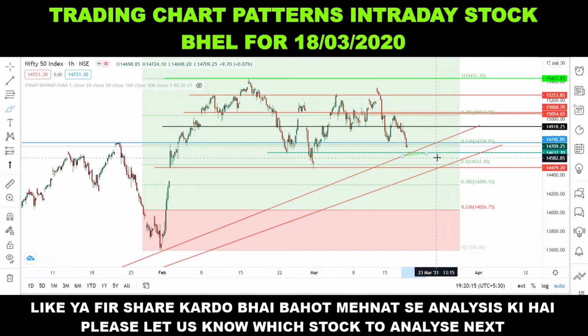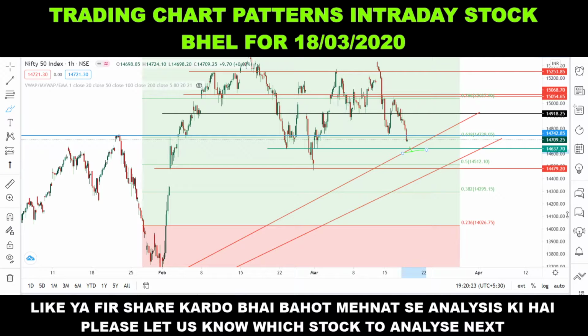But let any 15-minute or 30-minute candle close below the level 14,635.40, then only you should short the Nifty index, or you can even buy a put for the target of 14,512. So this is my short analysis for Nifty on the sell side. And if you want to be a buyer, then what are the levels? If the index takes support around 14,500, then you can take a long position.